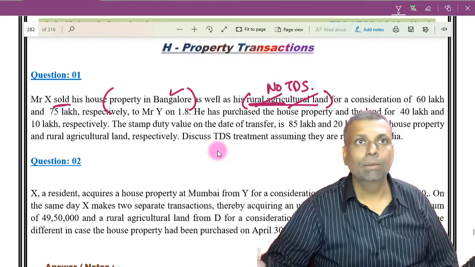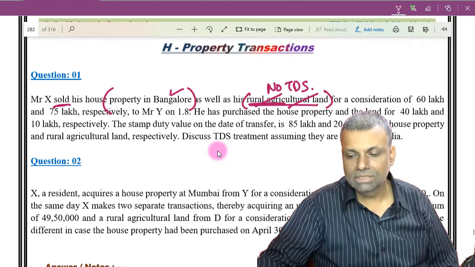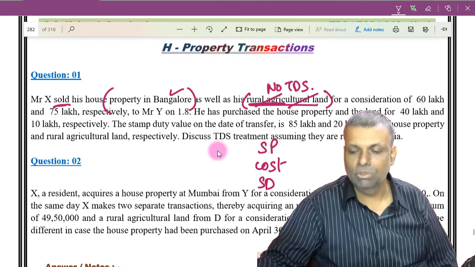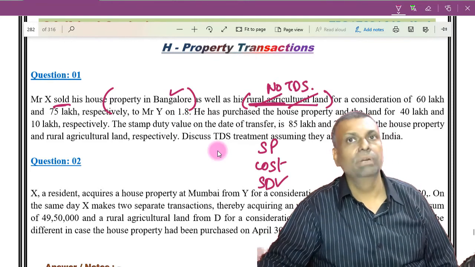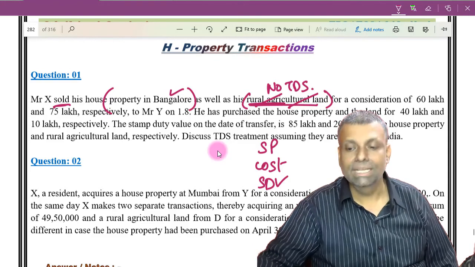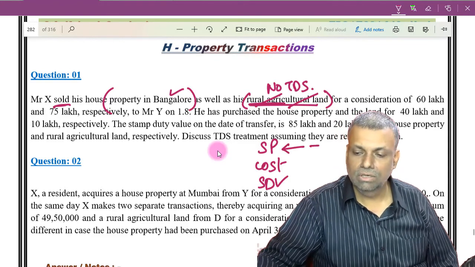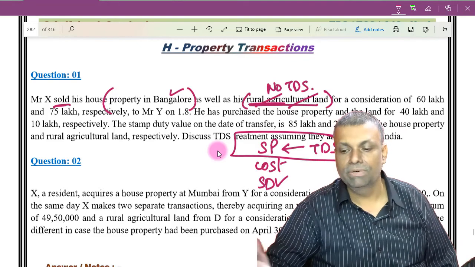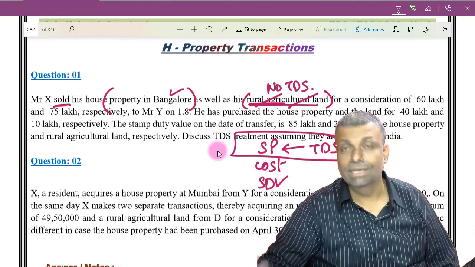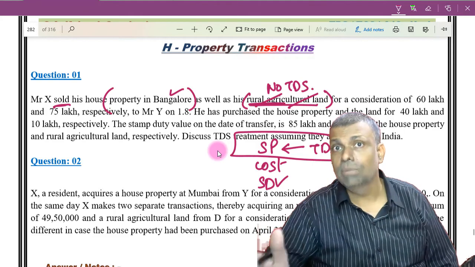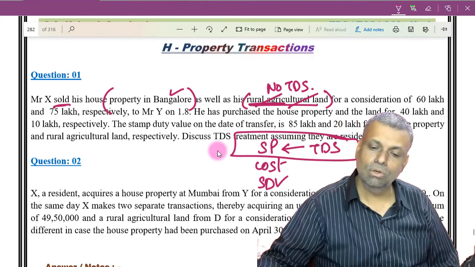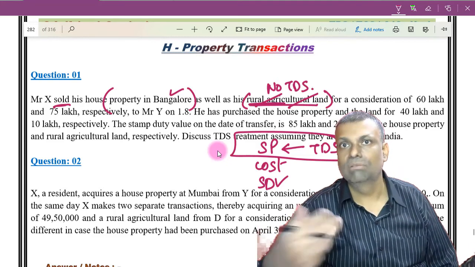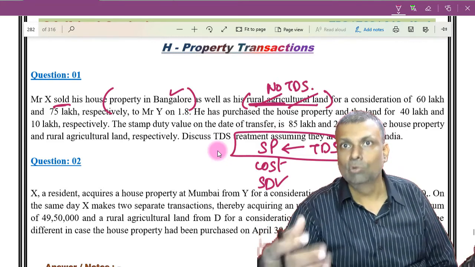Now property at Bangalore. What is given to us is a selling price, a cost, and a stamp duty value. All three things are clearly printed in the question. Now remember, the TDS will always be on the gross figure, not on the profit, that means selling price minus cost. Not like that. TDS is always on the sale price transacted between seller and buyer. I, as a buyer of the property, will have to do the TDS compliance. I will not know what your cost is.